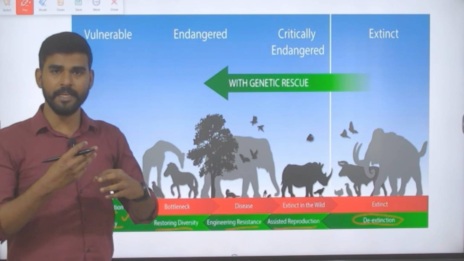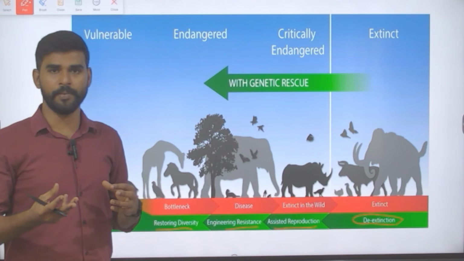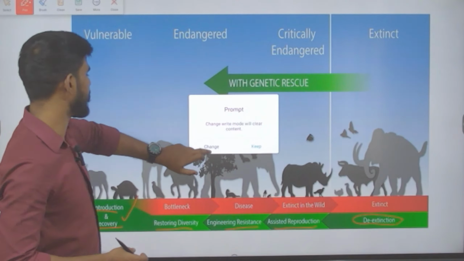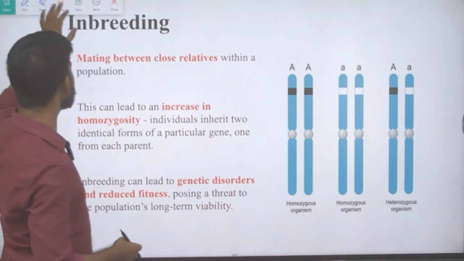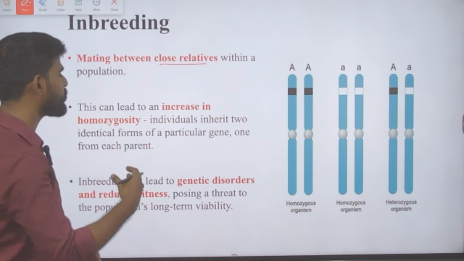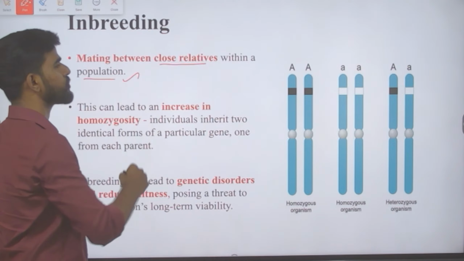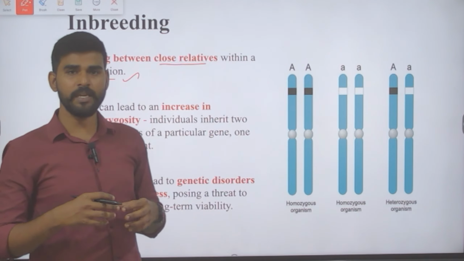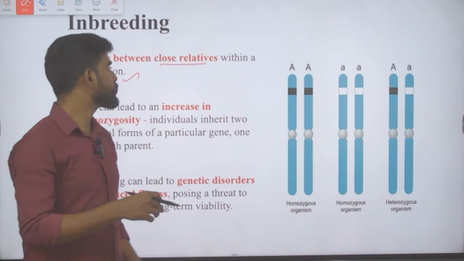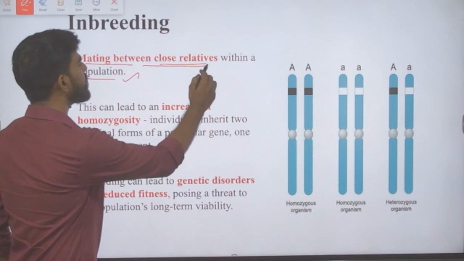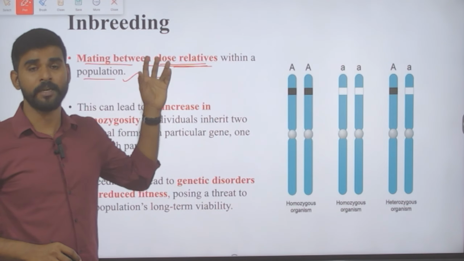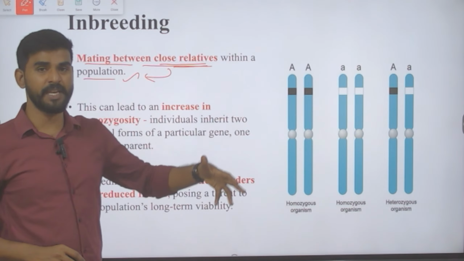So when there is inbreeding, there will be a problem. So for that we need to understand the details of inbreeding. What is inbreeding? Mating between close relatives within a population is called inbreeding. So in animals, there must be breeding from different populations. If there is mating between close relatives within a population, then that is called inbreeding. So inbreeding will cause many problems here.